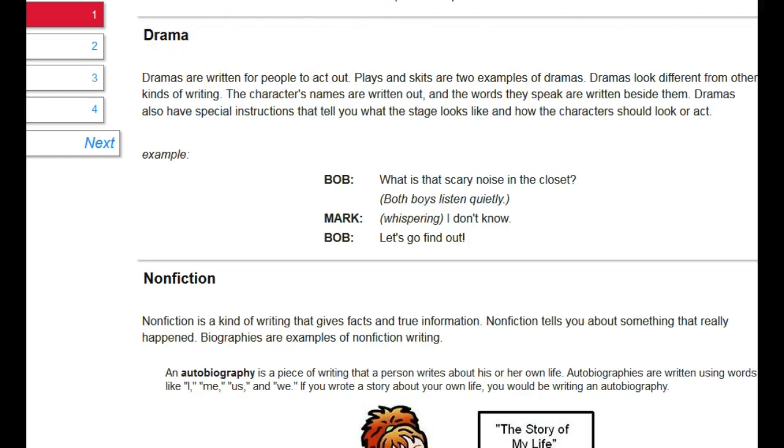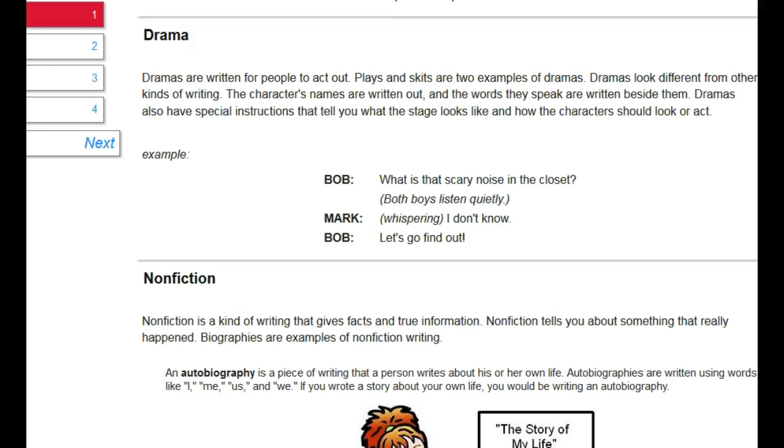Dramas are written for people to act out. Plays and skits are two examples of dramas. Dramas look different from other kinds of writing. The characters' names are written out and the words they speak are written beside them. Dramas also have special instructions that tell you what the stage looks like and how the characters should look or act.